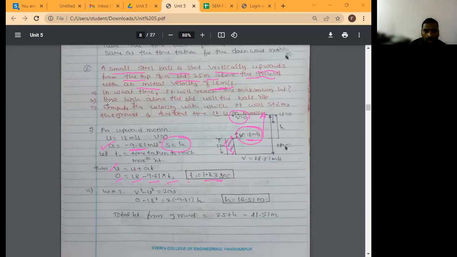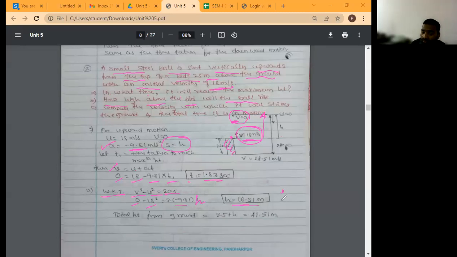Then the second question: how high above the building will the ball rise? That means what is h from the building? We know that v squared minus u squared is equal to 2as. The final velocity is 0 and the initial velocity is 18. The ball is moving in the upward direction, so the acceleration is negative. Then you have to find h. h is equal to 16.51.